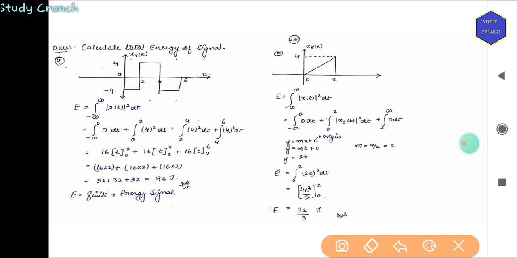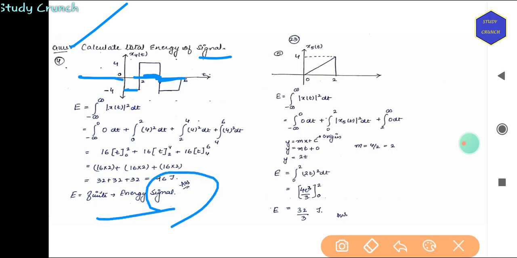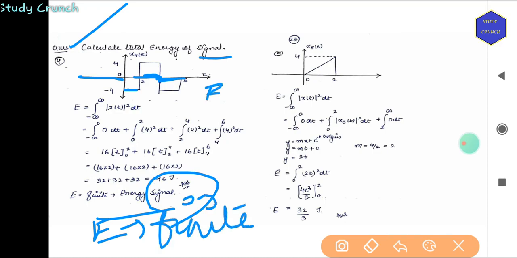Let's have a look at this example. Calculate the total energy of the signal. So we have a signal. Now to calculate this energy, we know we have to integrate it, right? So from minus infinity to 0 it is 0, then from 0 to 2 it is minus 4, so minus 4 whole square. Then from 2 to 4 it is 4 square. So the answer will be 96 joules on solving the problem. So E is finite, so this is an energy signal.